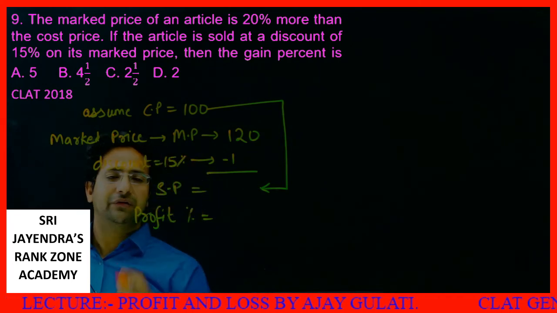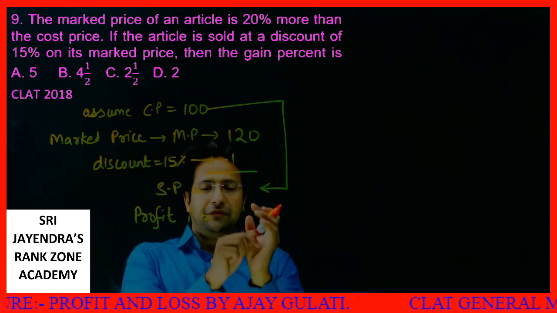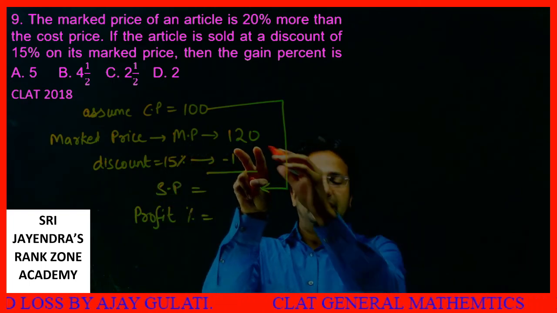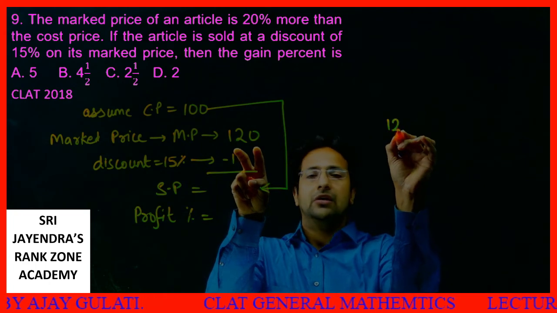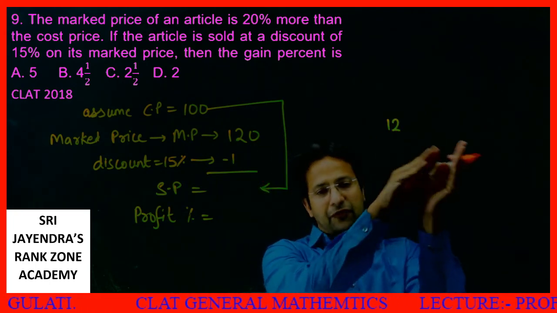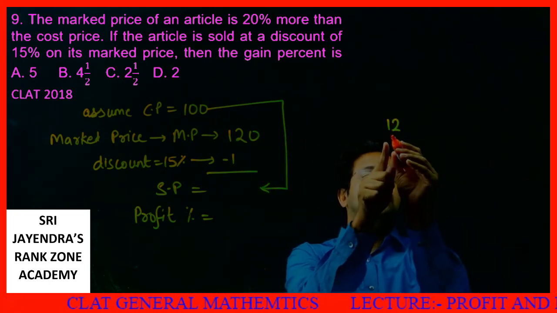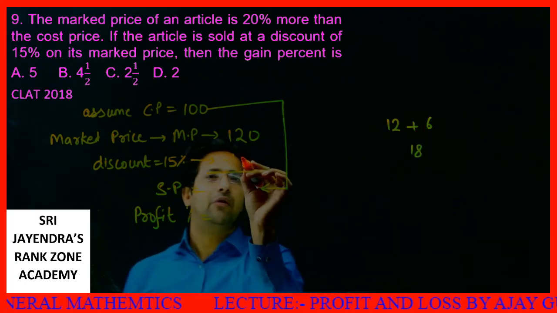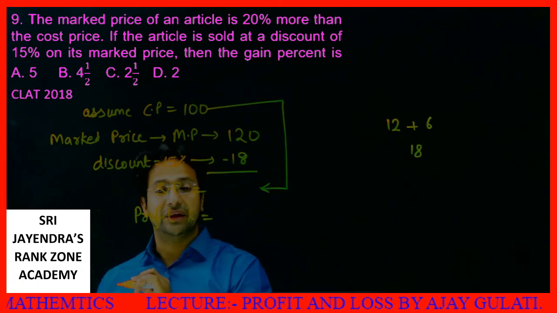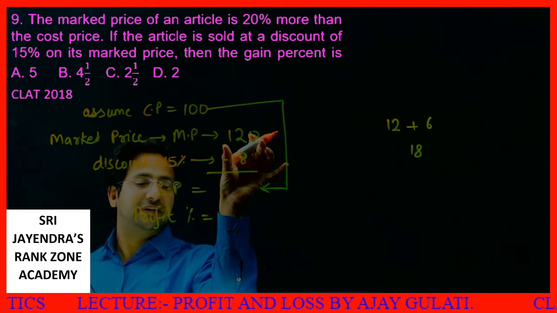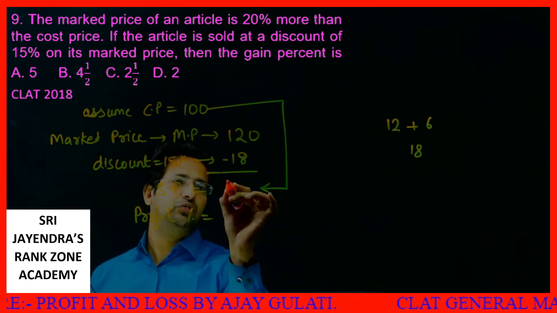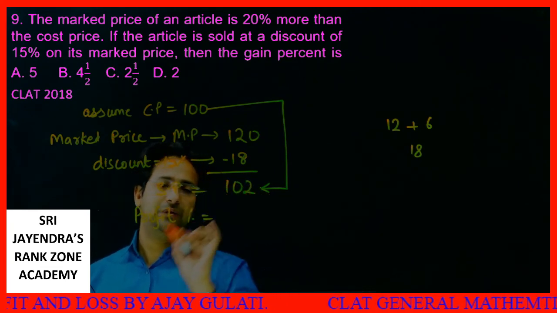How to calculate 15%? It's very easy. 15% is 10% plus 5%. If this is a number, what will be 10%? 10% of 120 is 12. What will be 5%? Half of 10%. Half of 12 means 6, so 12 plus 6, this is 18. Now I am offering a discount of 18 rupees. An article which is labeled as 120 rupees is being offered at a discount of 18 rupees. That means you are selling it for 102 rupees.